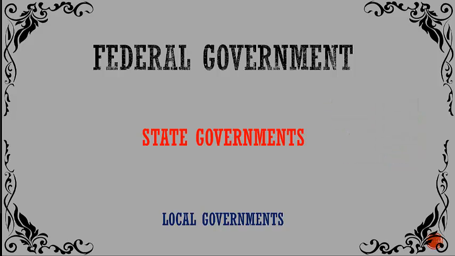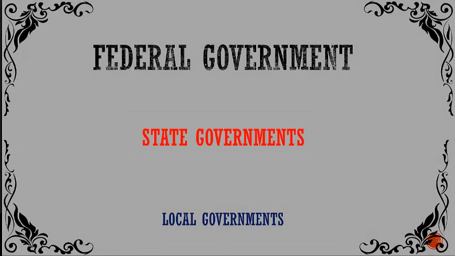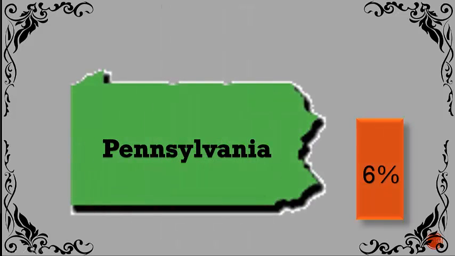While the federal, state, and local governments all have some form of tax on goods and services, the sales tax has the largest effect on states because most states are dependent on them for revenue. So how does a sales tax work? Well, it's generally a flat tax on all goods and services that you buy, but it's not as easy as you think. Let's take the case of Pennsylvania, which has a 6% tax on any goods you purchase there.